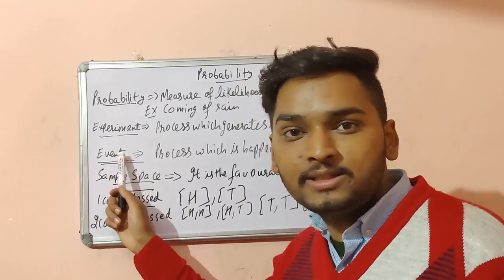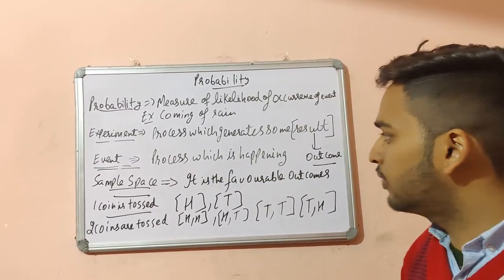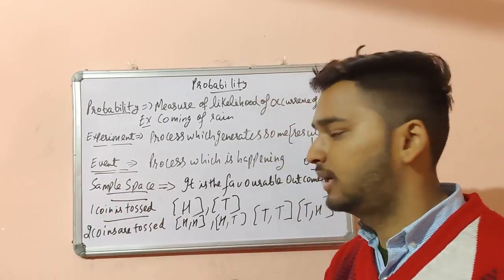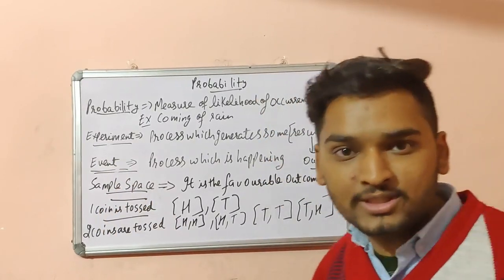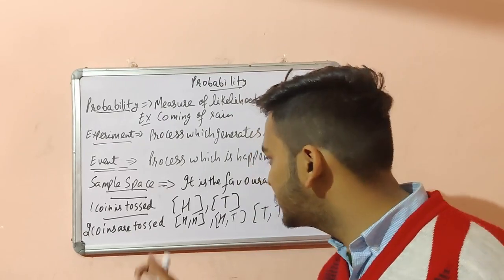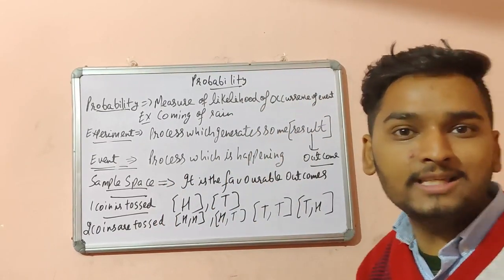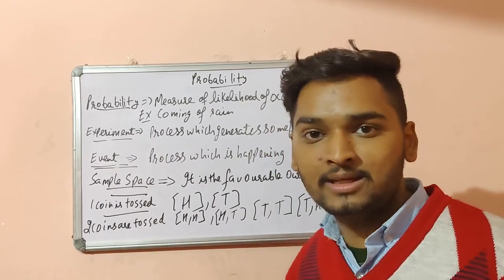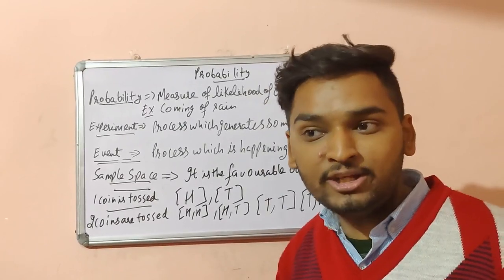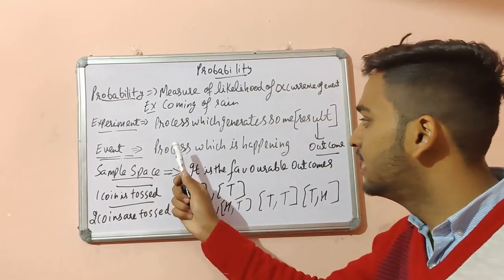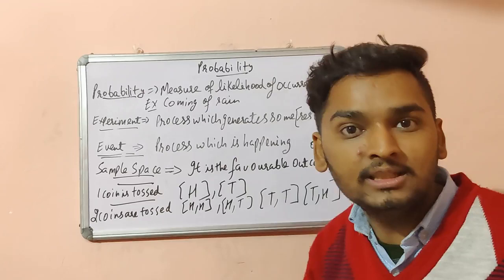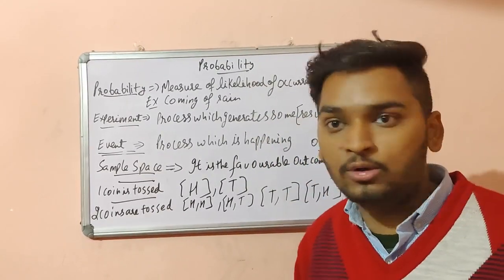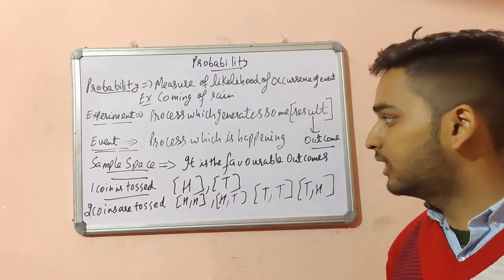Understand? So what is an event? Another key term used in probability is event. The process which is happening is known as an event. For example, I am teaching you at present. That is an event happening. The event is going on. The process which is happening is known as an event.